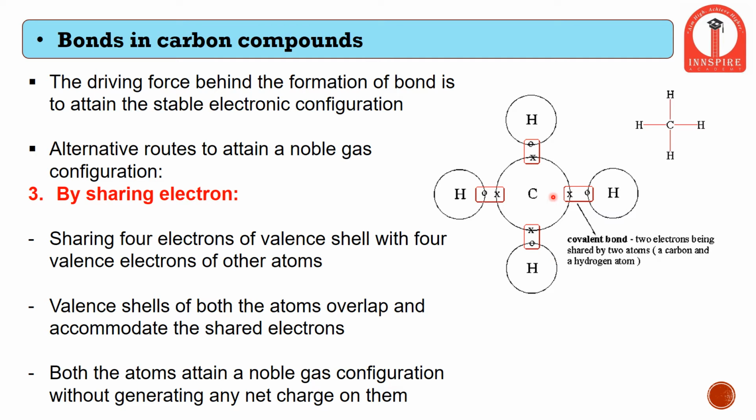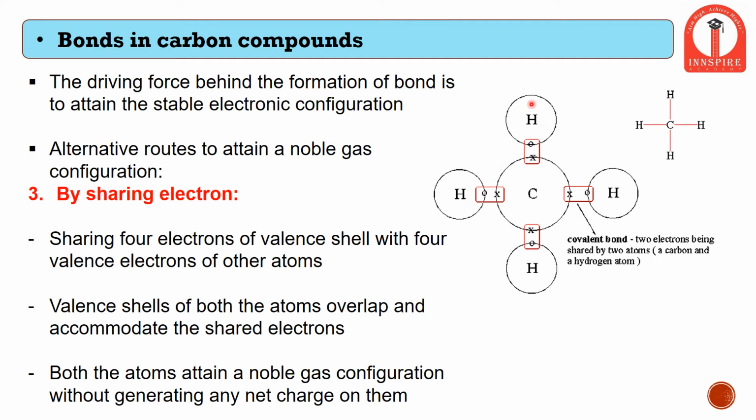So in this example, we can see there is a carbon atom and there is a hydrogen atom. And in earlier slides we saw that each carbon atom has 4 electrons in its outermost shell. Therefore 4 more electrons can be shared with the carbon atom. And as we are aware, the hydrogen atom has only 1 electron, so it requires 1 more electron to attain stability. So the bottom line is hydrogen requires 1 electron and carbon atom requires 4 electrons.